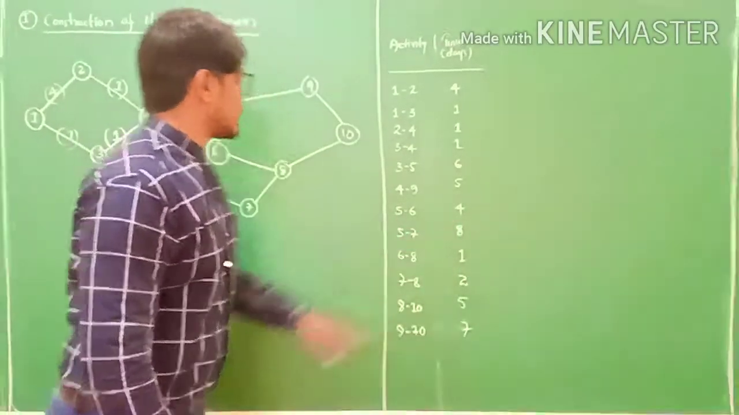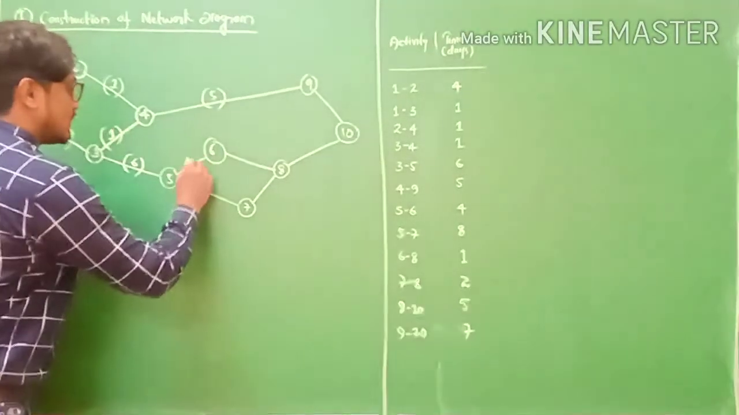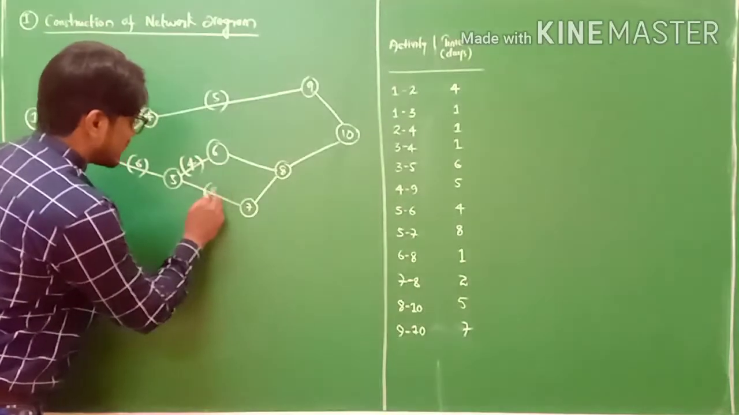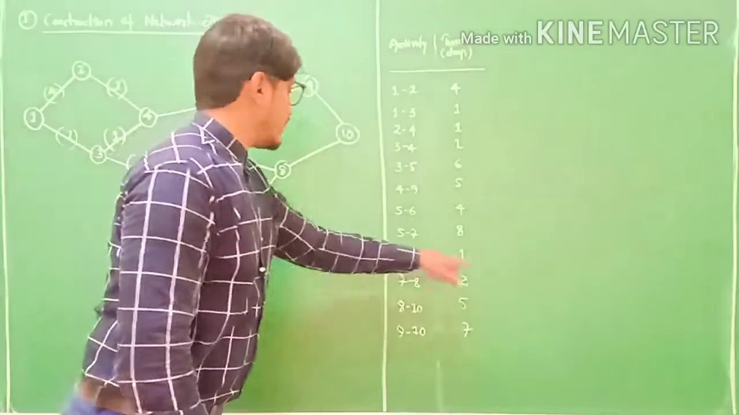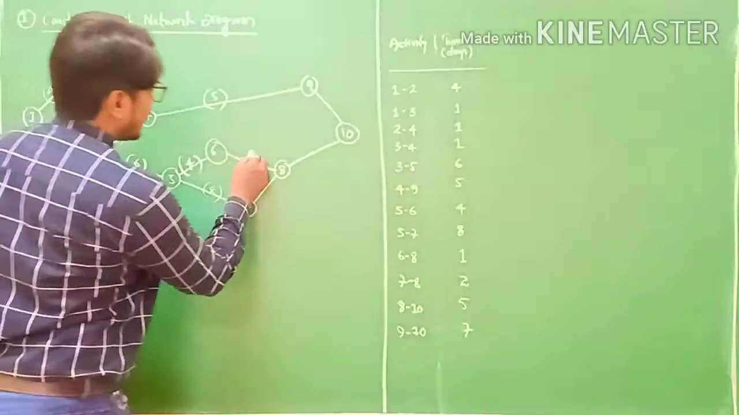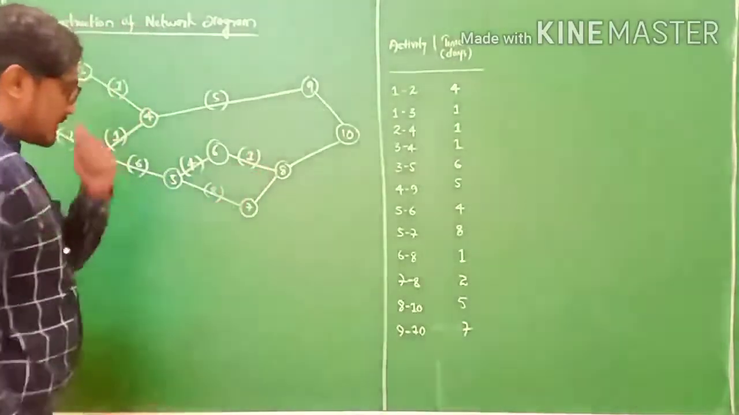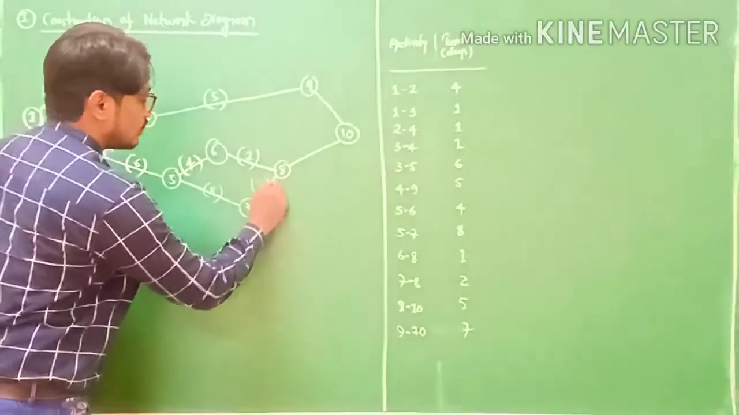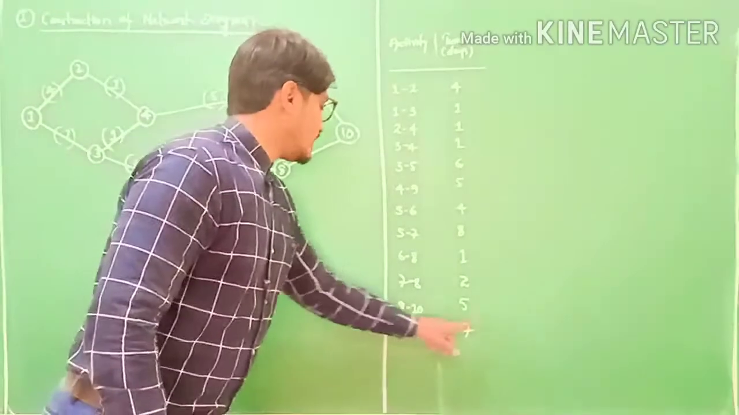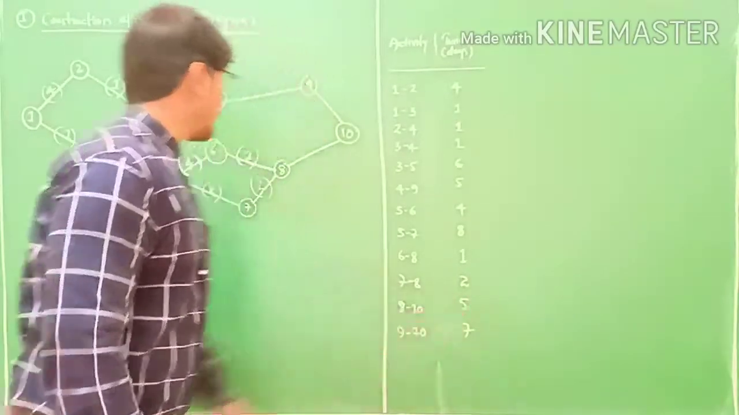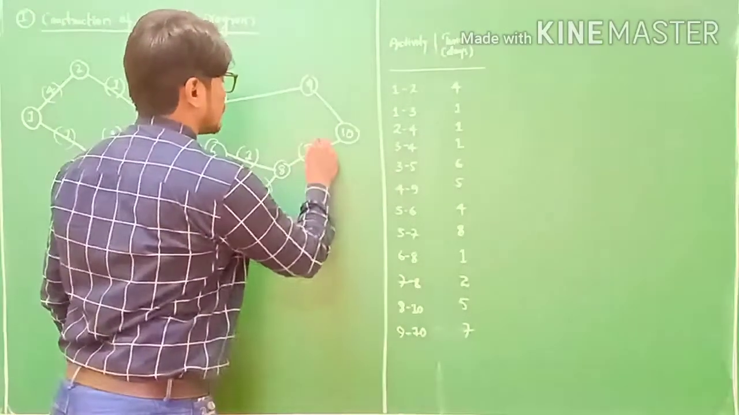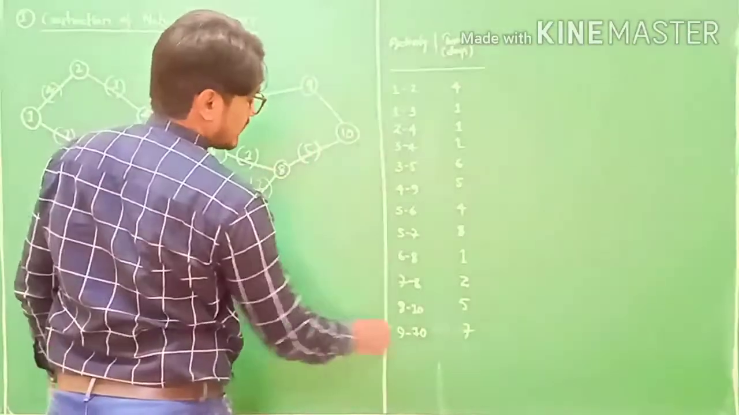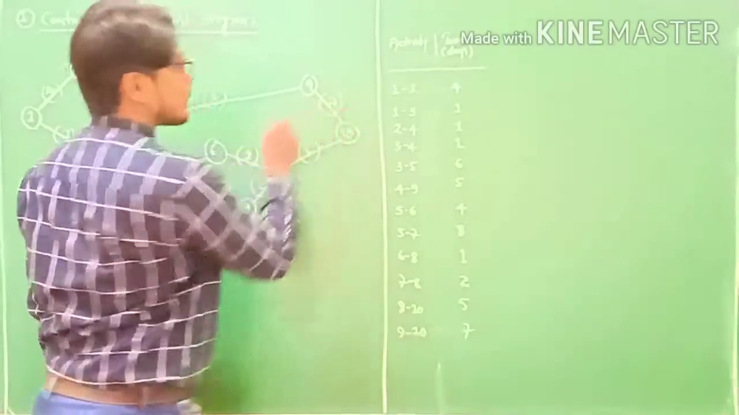And 5 to 6, 4 days. 5 to 7, 8 days. 6 to 8, 1 day. And 7 to 8, 2 days. 8 to 10, 5 days. And 9 to 10, how many days? 7 days.